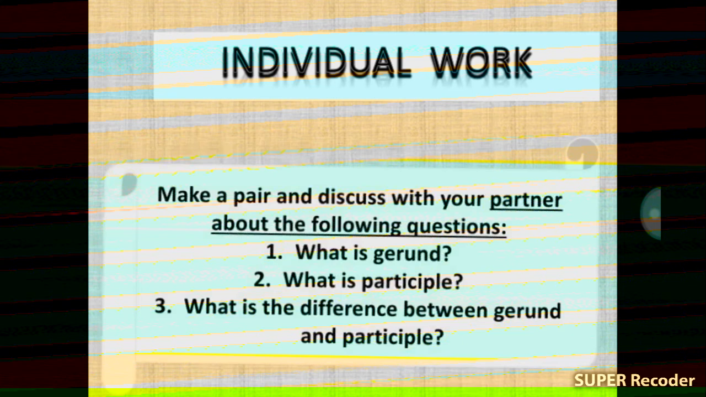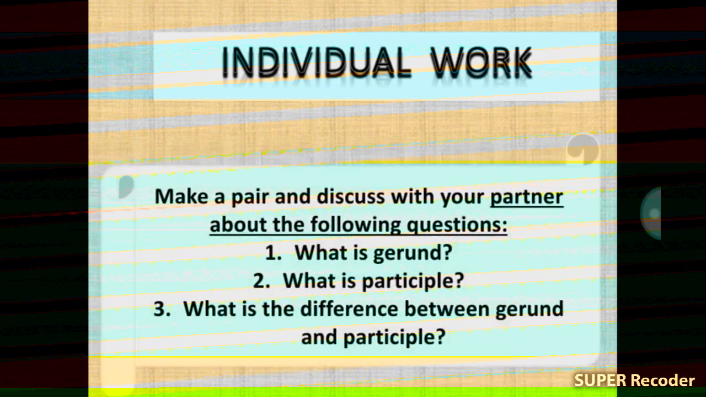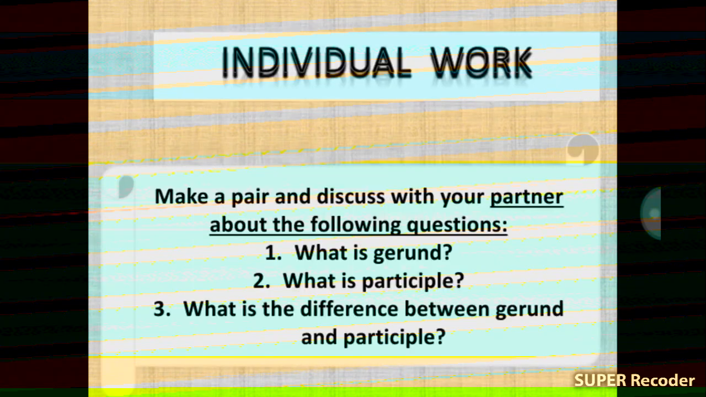Make a pair and discuss with your partners about the following questions. What is gerund? What is participle? What is the difference between gerund and participle? Your answer may be written, and you will send it to my inbox.